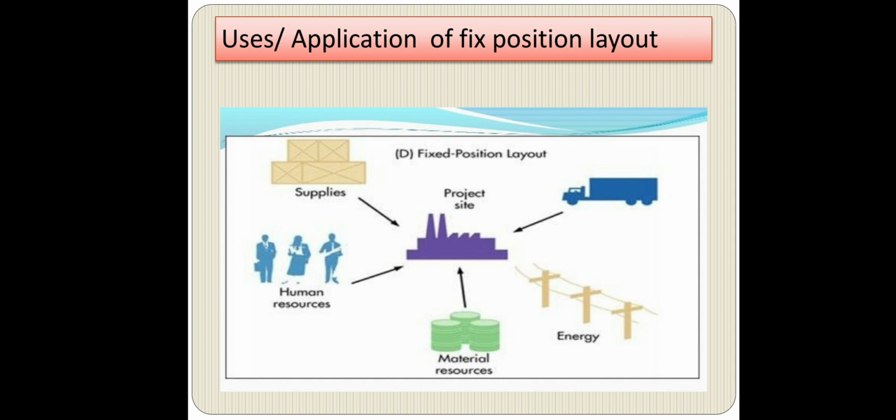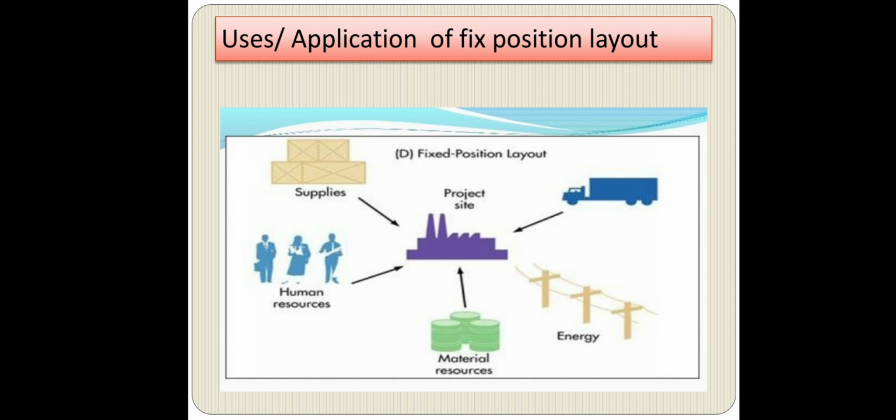The best examples of a fixed position layout are ship building, road construction, or aeroplane building. In manufacturing of a ship or an aeroplane, I think you may have seen that the aeroplane is fixed at the center, at a particular position, and the humans required, all the material required, and all the energy required go to the project, and it is completed.